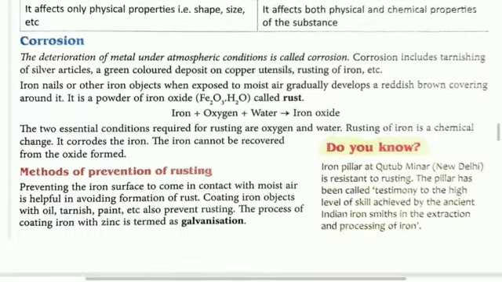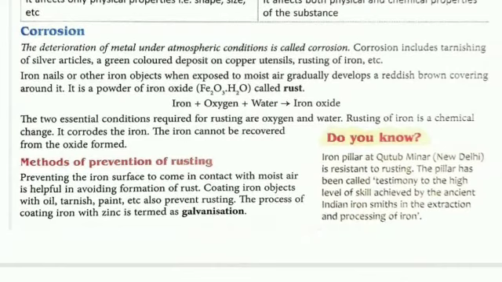Okay. Method of prevention of rusting. How we can prevent rusting? Mostly by painting it. Preventing the iron surface from coming in contact with moist air. We know it occurs in an open area where moisture is maximum.